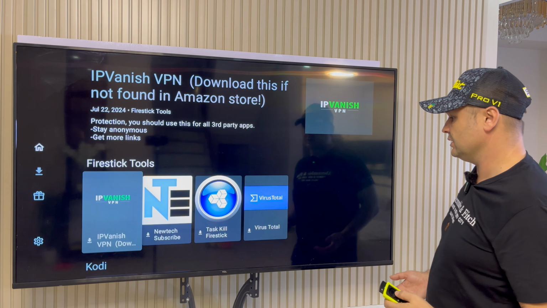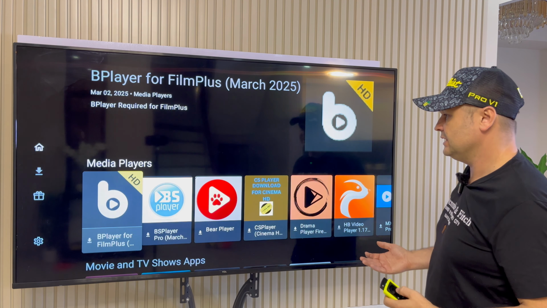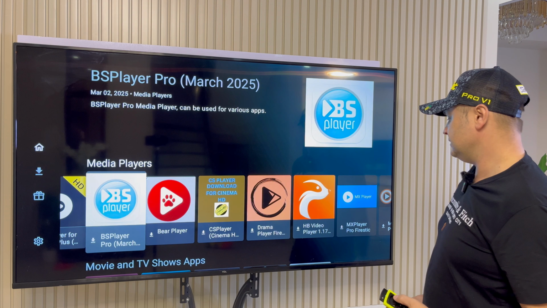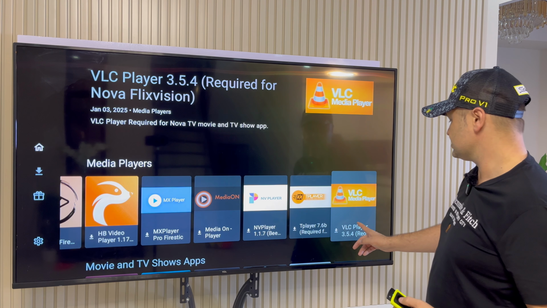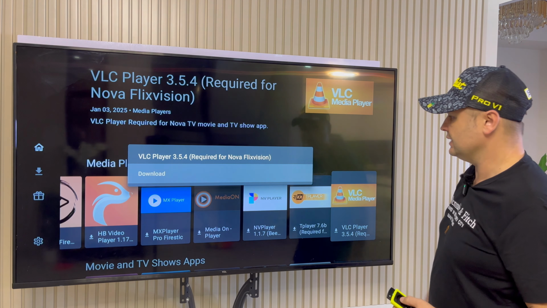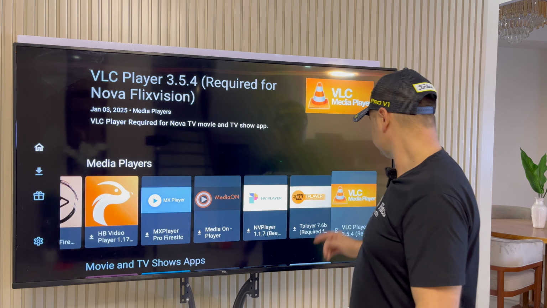So right now, we're going to scroll in our store here to media players. And the media player that we want for our application is called VLC Media Player. So let's click on VLC Media Player.